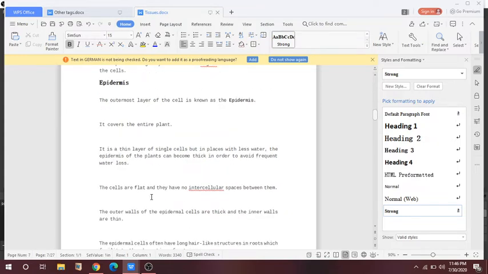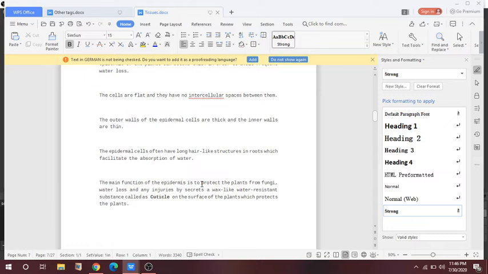Epidermis is the outermost layer of the cell. It covers the entire plant. It is a thin layer of a single cell, but in places with less water, the epidermis of the plant can become thick in order to avoid frequent water loss. Also, the cells are flat and they have no intercellular spaces between them.